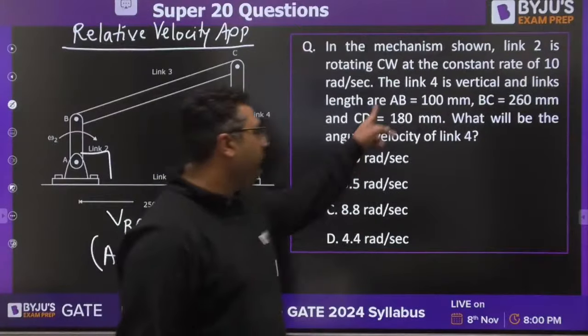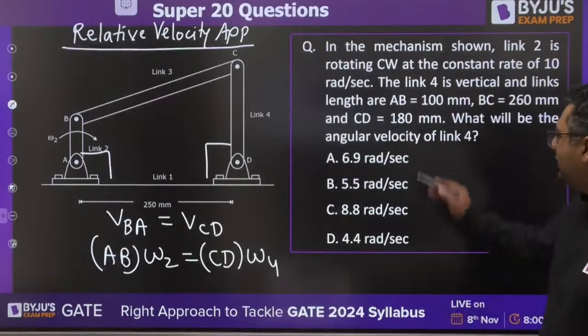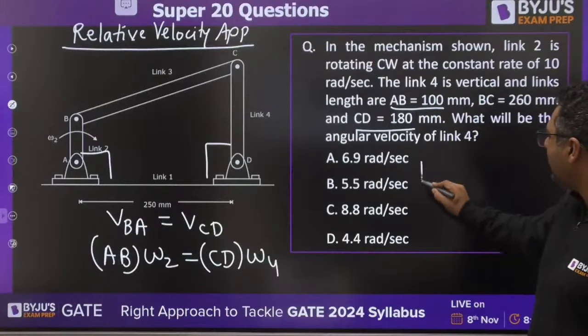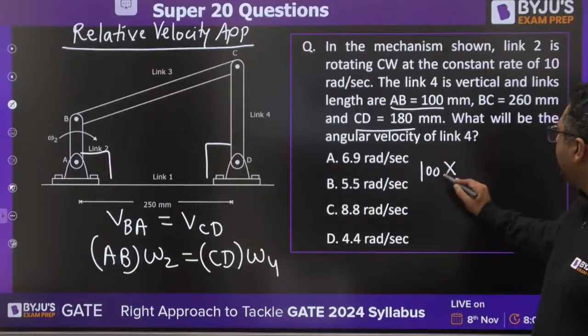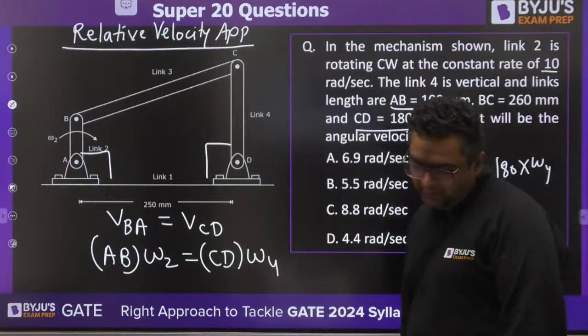So if you see AB, CD are given to us. Very good, Vineet. AB is 100, CD is 180. So you can say 100 into omega 2, which is 10, is equal to CD, which is 180, into omega 4.